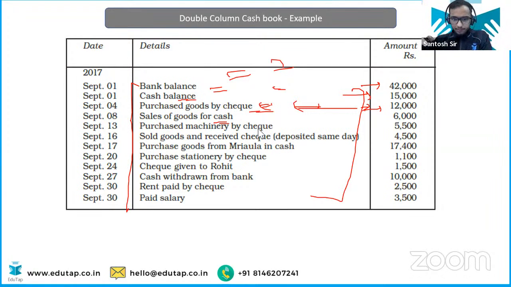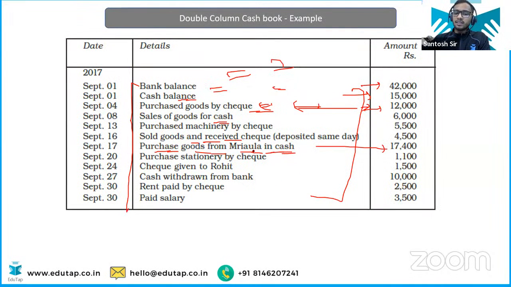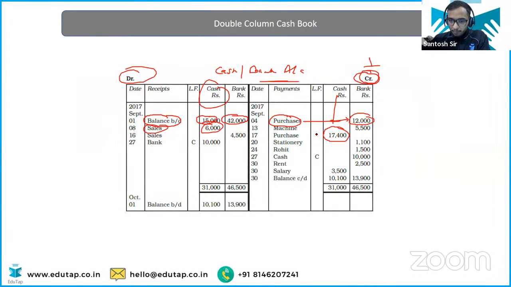See, sold goods and received, okay, this entry, purchase goods from Mariwala in cash. Now what is happening here? What is the entry? Purchase account debit, cash account credit. So in the cash book you are going to write the entry into the credit side. What you are going to write as the amount? 17,400. And on the cash column, why cash column? Because you are paying in cash. And you have purchased goods, so purchase account will be debited, so you will write here purchase. Clear? That same way we have done this thing.